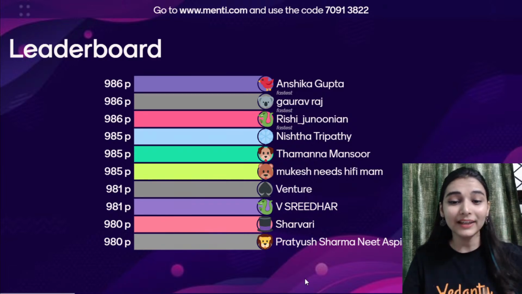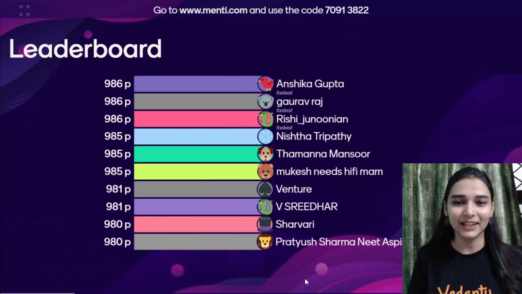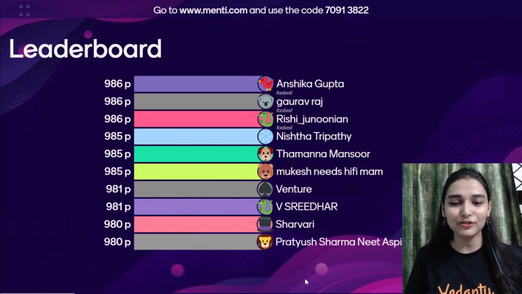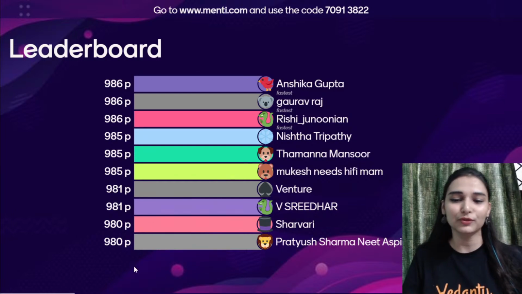I can see so many fastest fingers on the list. Anshika was fastest, Gaurav, Rishi, very good. Nishtha, Tamanna, Mukesh, high five beta. Then we have Sridhar, Shravri, Pratyush.